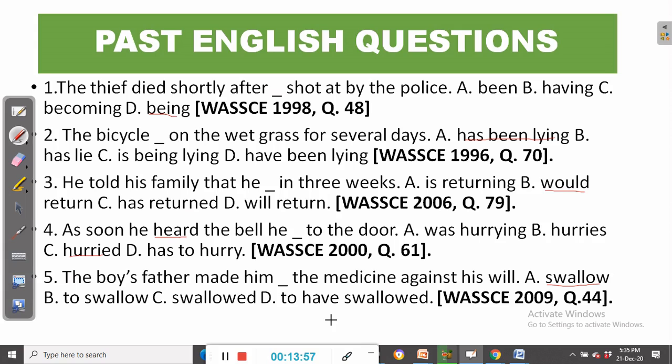I had him. When you cause somebody to do something, you can say, I had him do this, I let him do this, so those are causative verbs, all right? That's the grammatical principle involved in this particular question. So let's look at other questions.